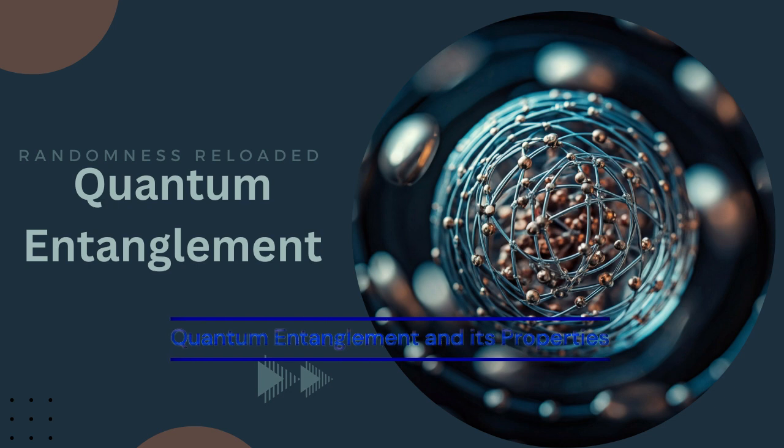So he figured out the formula. But to do so, he had to assume that energy didn't come in the smooth, continuous flow that everyone thought, but came in tiny discrete packets called quanta. That was a huge deal. That was really the birth of quantum theory, this idea that energy exists in fundamental units. And it was a radical idea at the time.